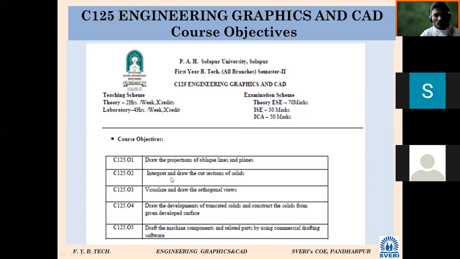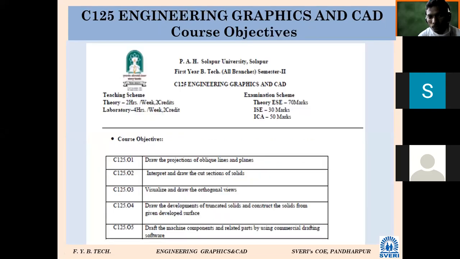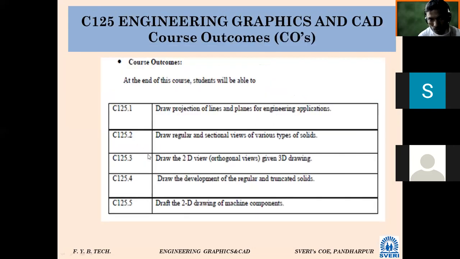At the end of this subject, what you are supposed to learn is nothing but the course objectives. We should know well in advance what we are going to study. That is the objective, meaning aim. And what is the outcome? Once the subject is taught, at the end of it, what we should be able to know.